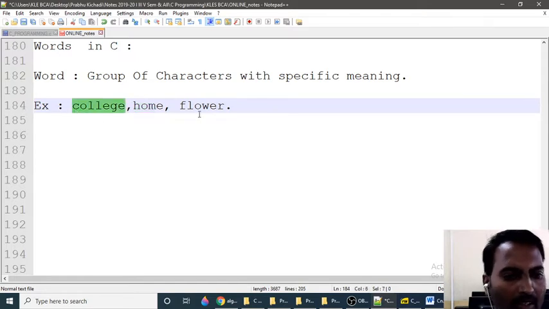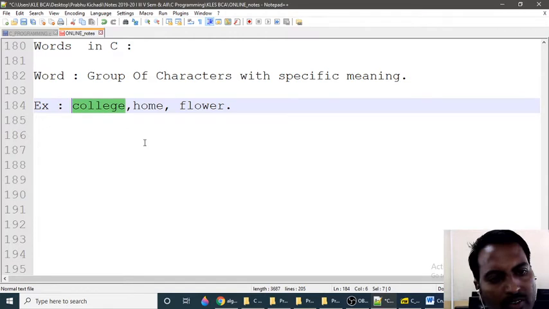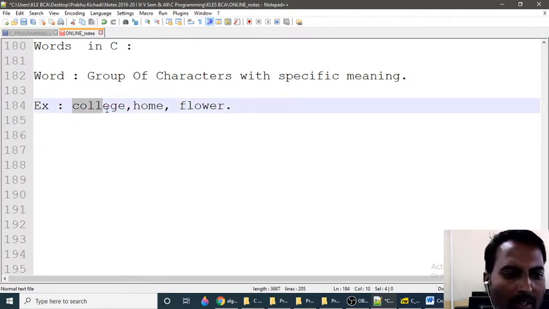am using the character set. You know the character set, right? So A to Z or capital A to Z I can use. So a word is nothing but a group of characters with a specific meaning.